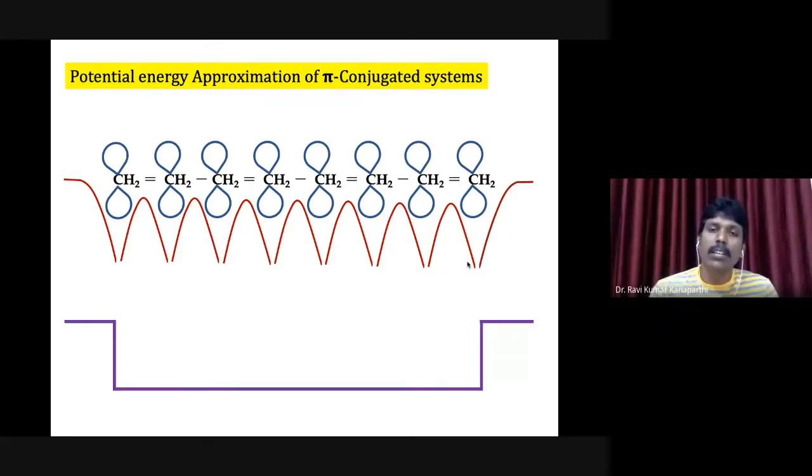And second, the potential energy within the box, within these two limits, I would say is taken to be 0. Further, I'm making an approximation. First approximation: there are certain variations between carbon atom number 1 and carbon atom number 8, but all those variations I am taking as uniform. I'm neglecting those variations.